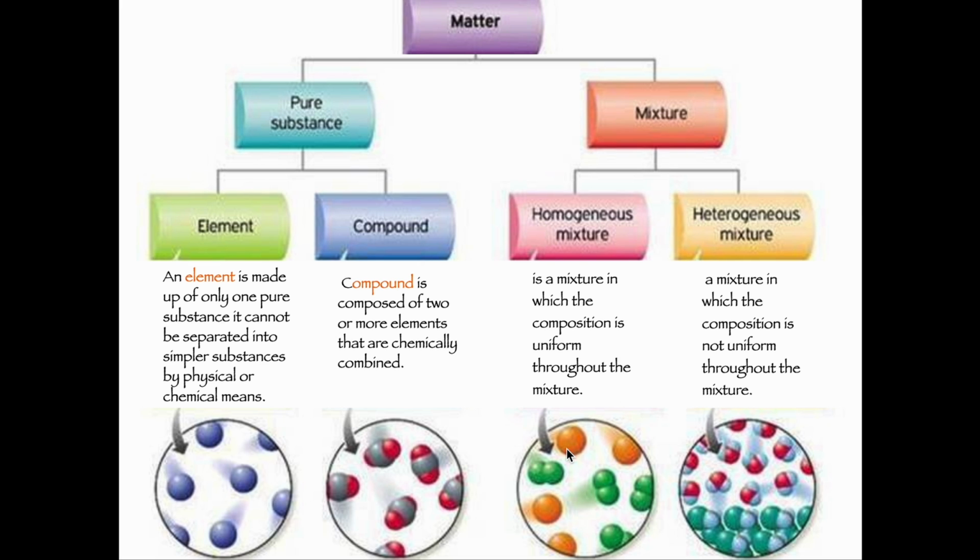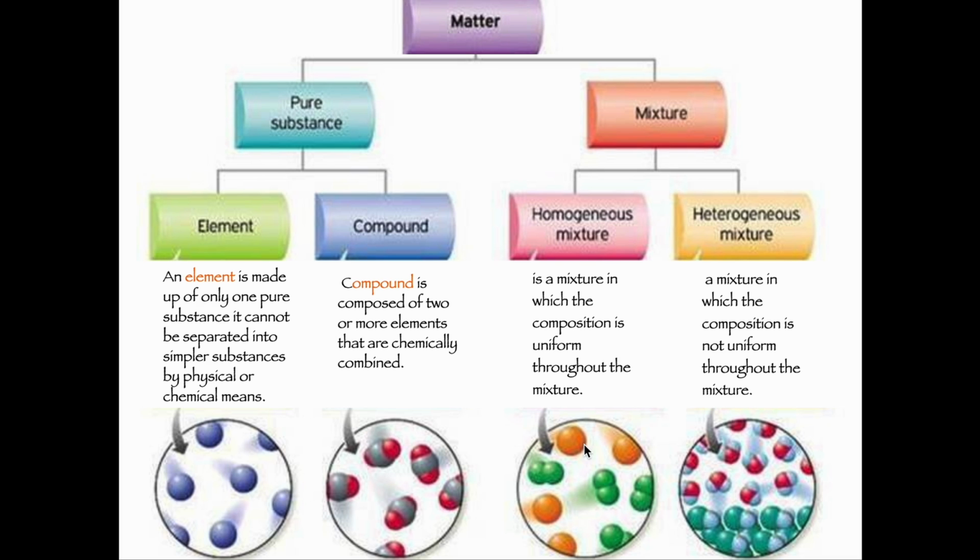What's a homogeneous mixture? A homogeneous mixture is a mixture in which the composition is uniform throughout the mixture. For example, mixing two paints or mixing milk with water. If you mix them, they're going to have a composition which is uniform throughout the mixture, yes? So what's a heterogeneous mixture? A mixture in which the composition is not uniform throughout. An example would be cereal in milk, wherein the composition is not uniform because there's the cereal that's solid in state and milk that's liquid in state. Yes, that's an example of a heterogeneous mixture.